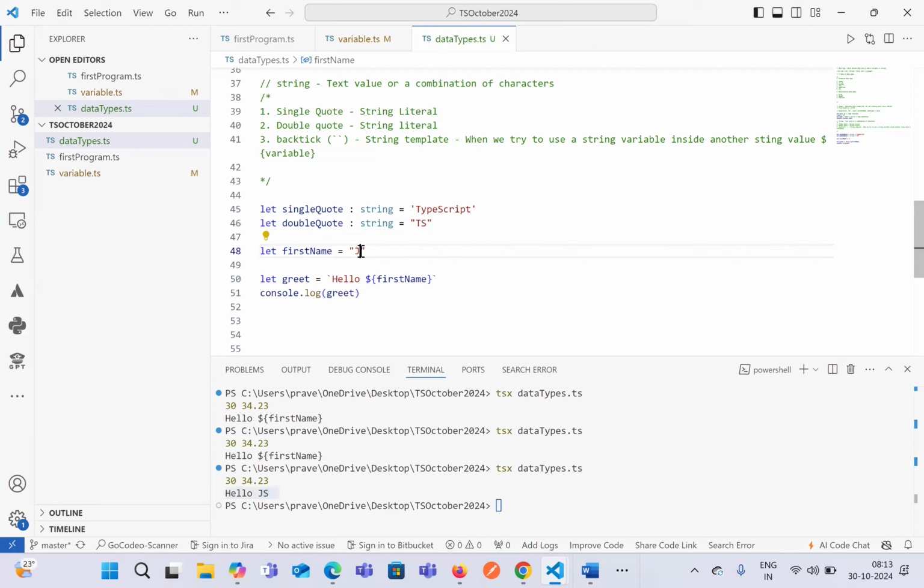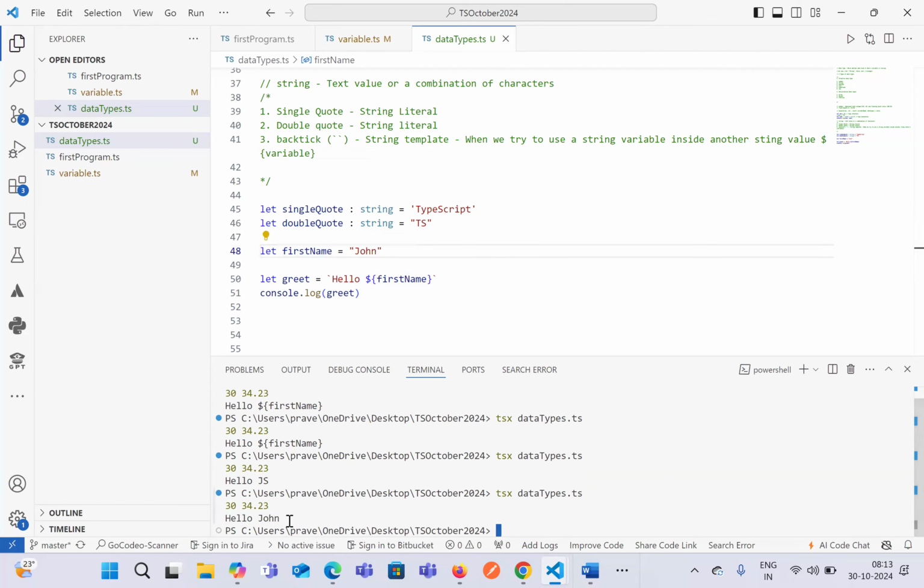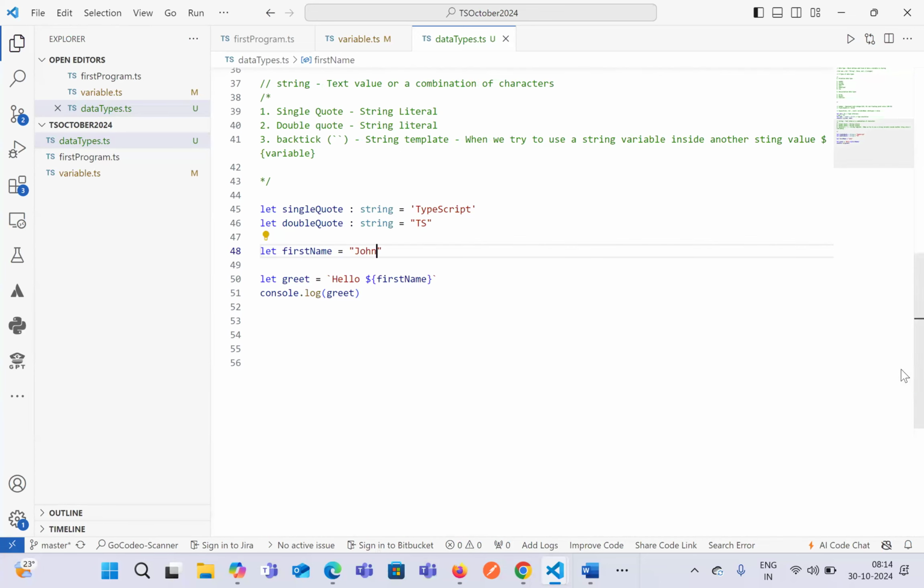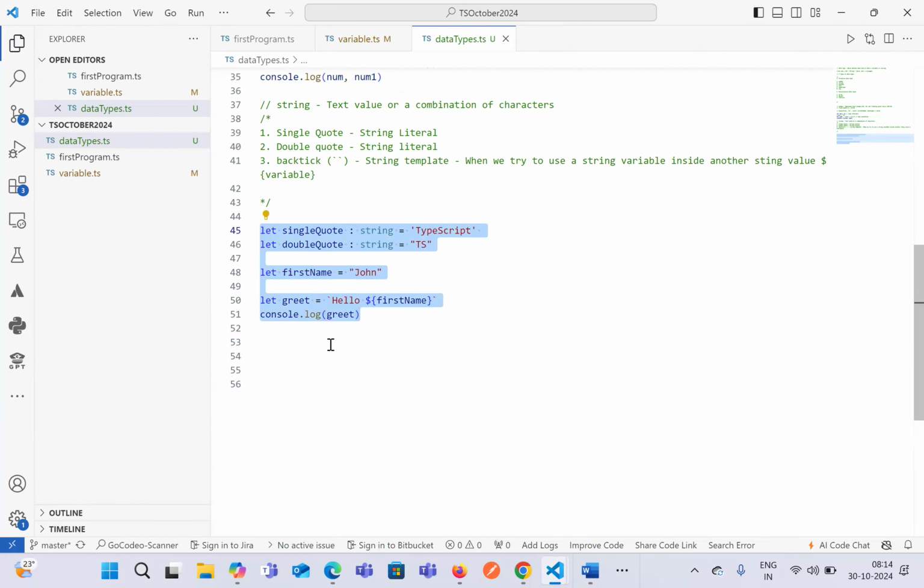Now, let's say if you just change it to John, this will change the value from JS to John. We can see it is displaying the value as hello John. Okay, so this is the way in which we declare a string in TypeScript.